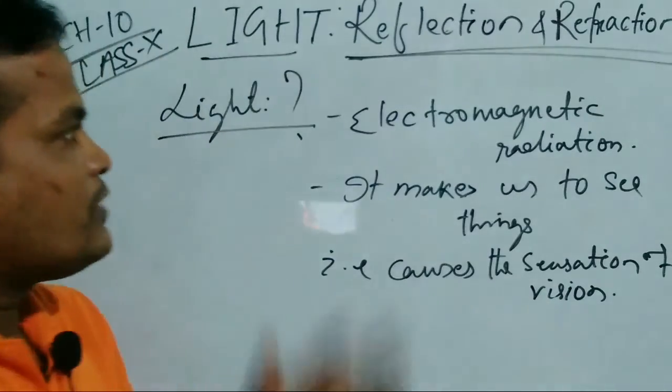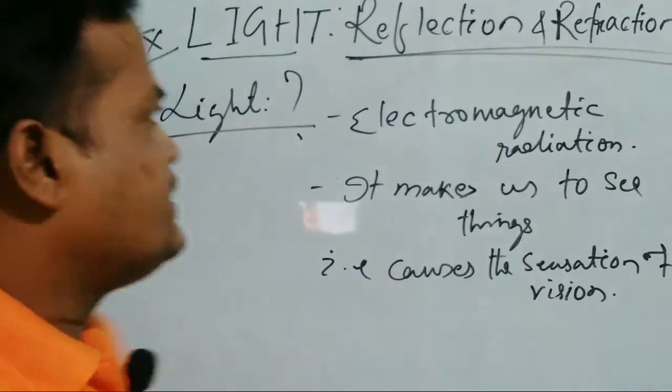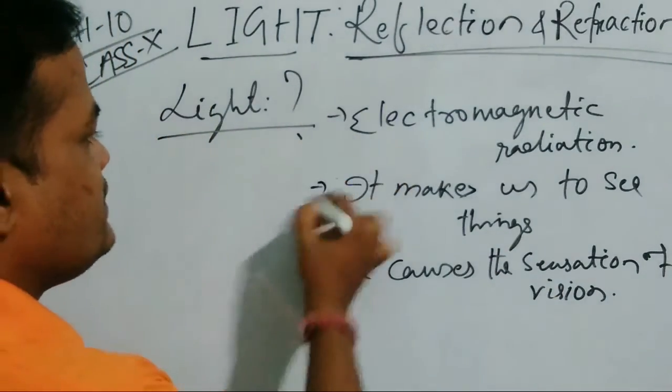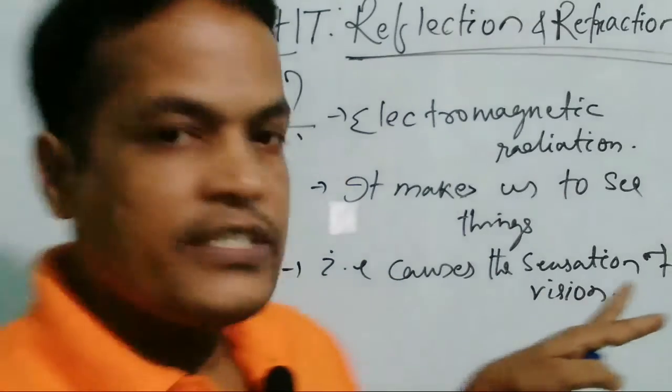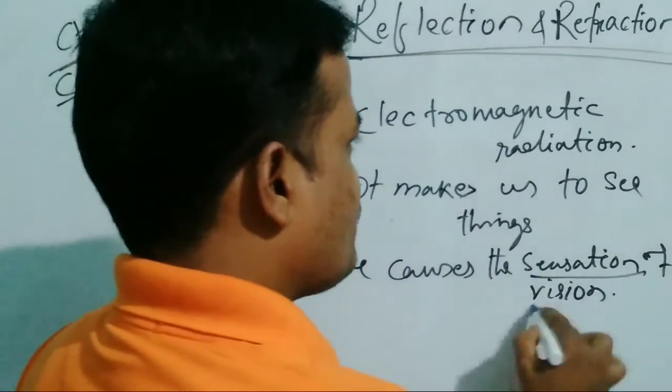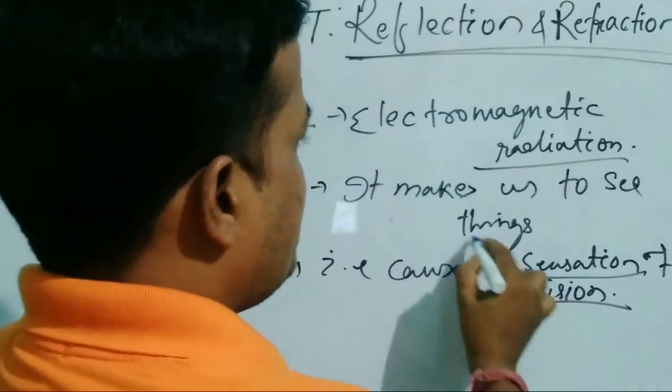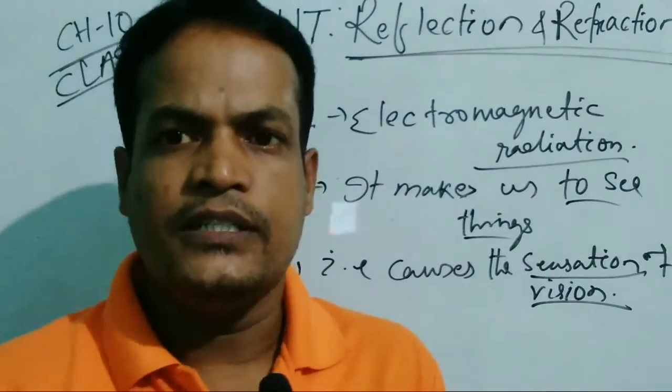Okay, friends, so light is an electromagnetic energy. It is also a form of energy which causes the sensation of vision, and by this way we are able to see the light.